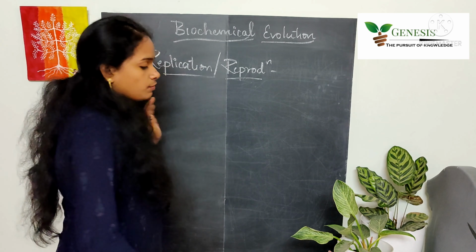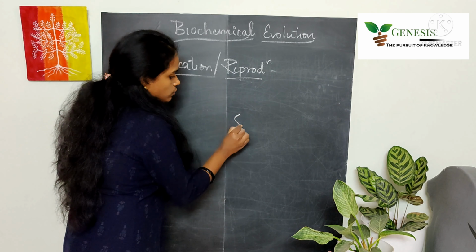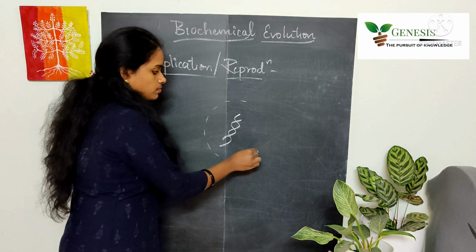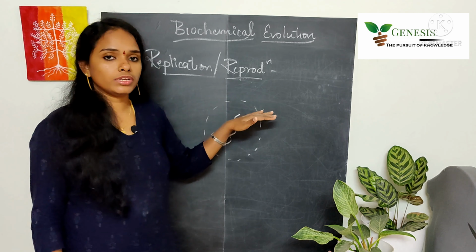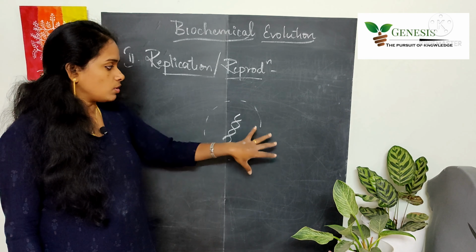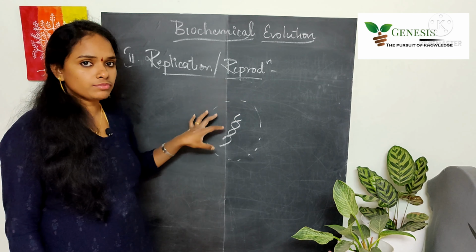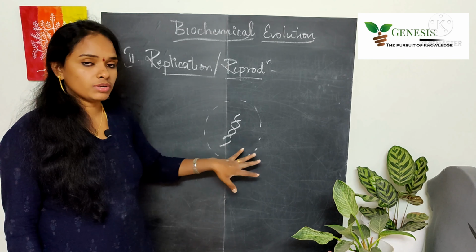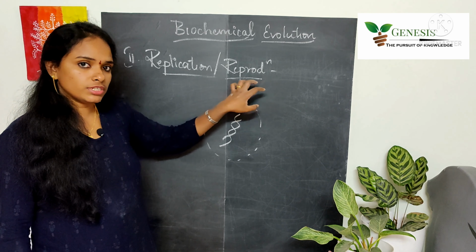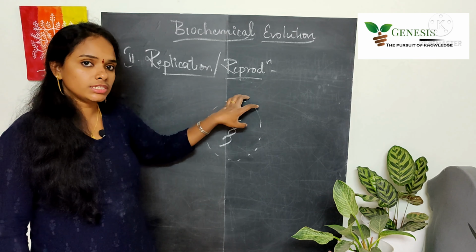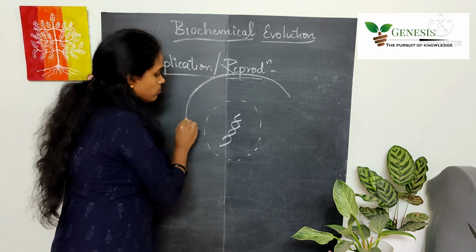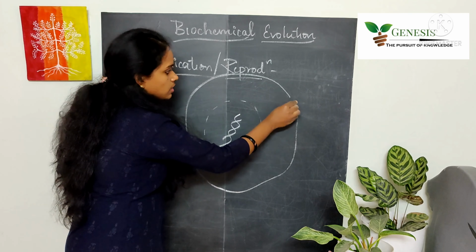the living cell. So the first thing, it might be with the formation of the genetic material, and it might have started forming a membrane around it. So membrane, nuclear membrane. So this nuclear membrane is also a type of plasma membrane. So once the nuclear membrane is formed around the genetic material, all the components which are needed for the cell might have accumulated around this nuclear membrane, and then the formation of plasma membrane might have occurred.